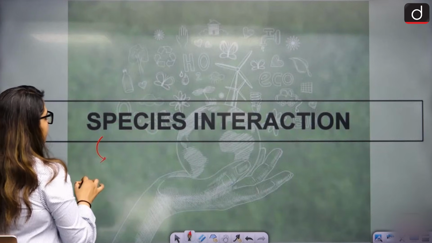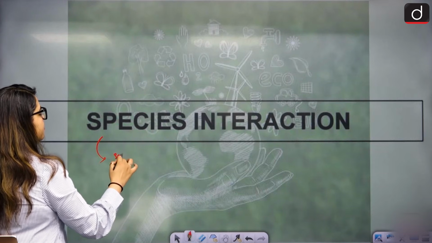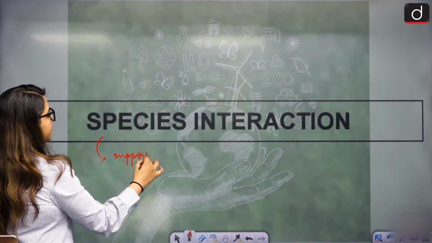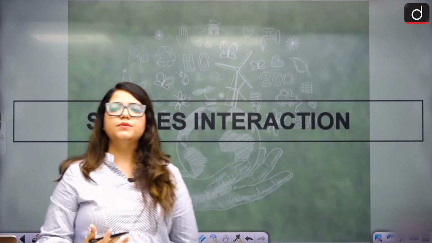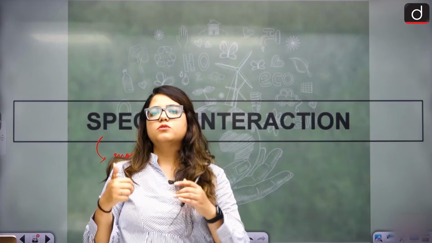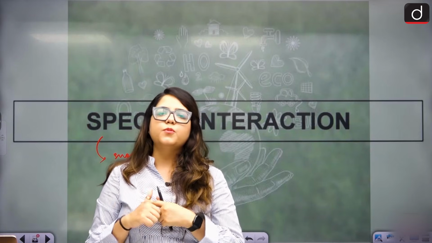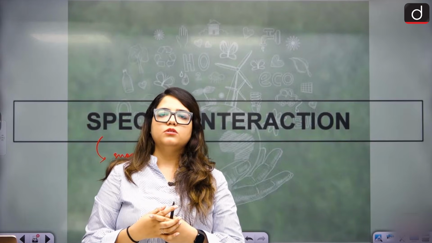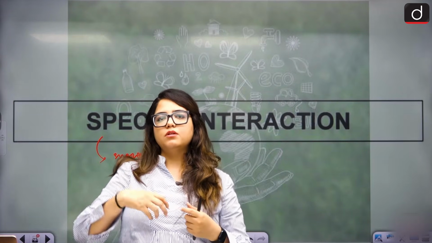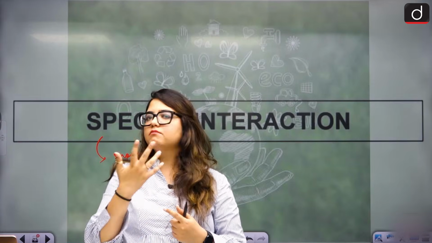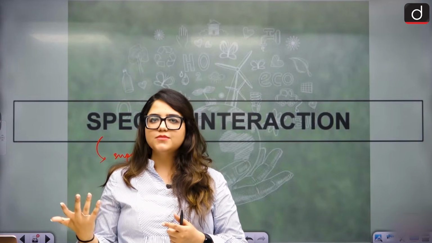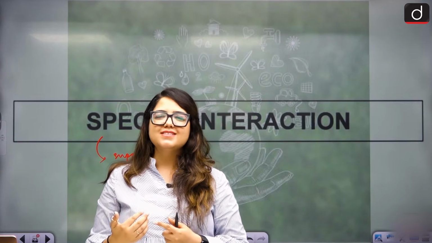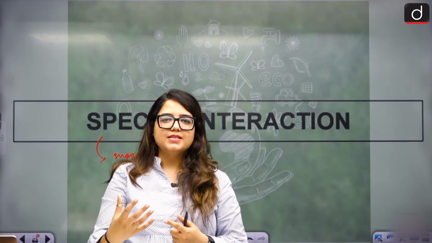Why do they interact with each other? Either they want to support each other. Like, why do humans interact with each other? Why are we interacting? Either to talk to someone, support someone, scold someone, or just convey information. I'm conveying information, you are studying, that is also a way of talking, digitally a way of talking. Yes, so we are doing that.